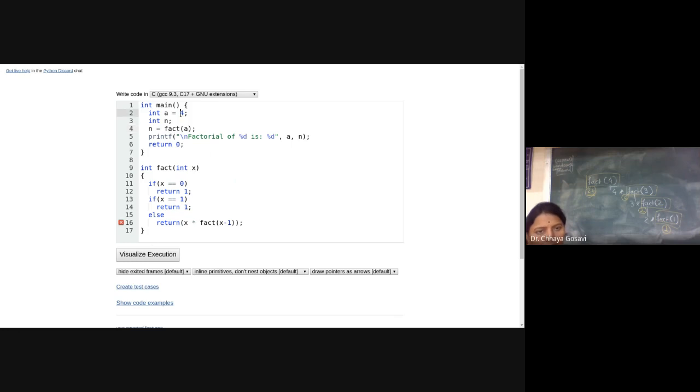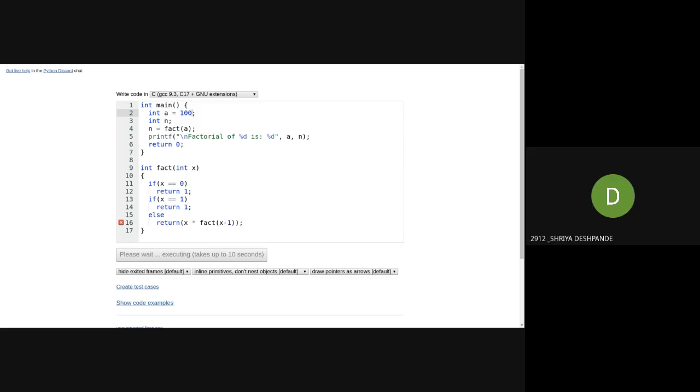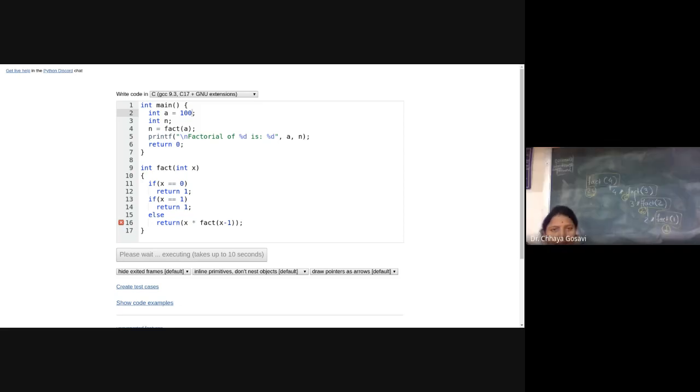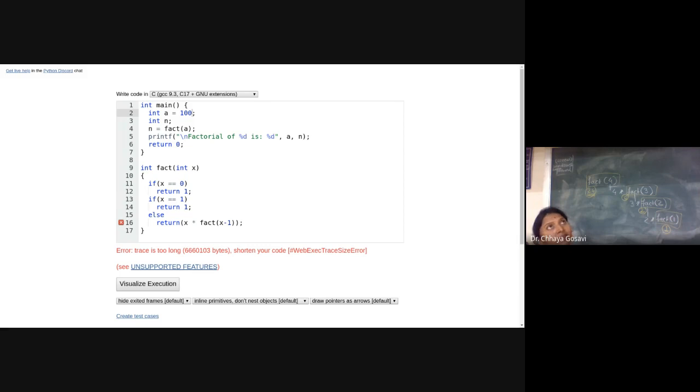Now, if I write here 100, what will be the result? Will it execute? How many activation records will be created for a equal to 100? 100. Have you ever come across the error called stack overflow?